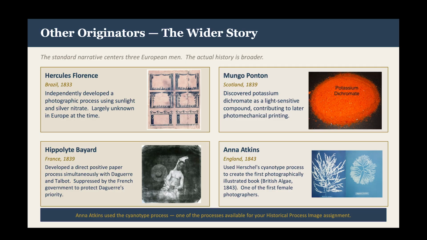And then Anna Atkins. Now, Anna Atkins is a fantastic, amazing story. She used Herschel's cyanotype process to create the first photographically illustrated book called British Algae in 1843. She's one of the very first female photographers, and she created the world's first photo book.